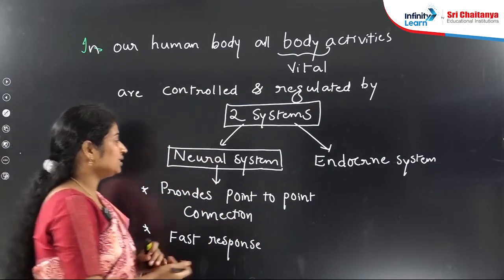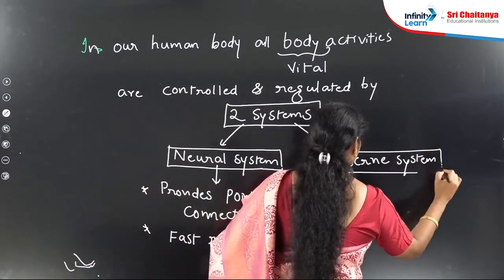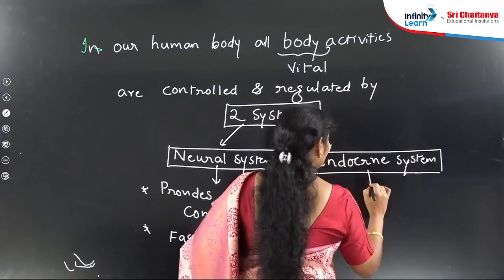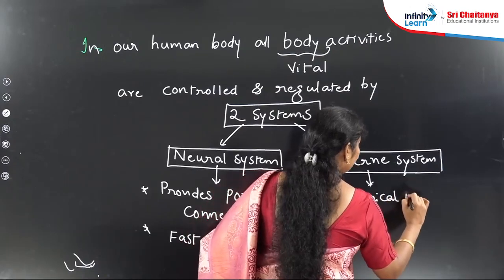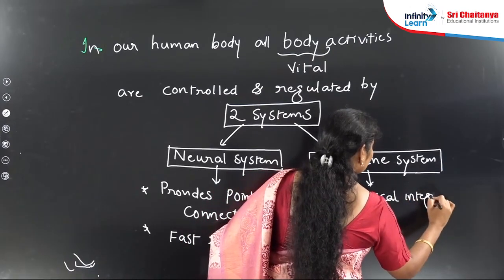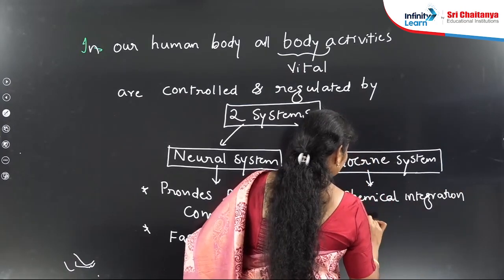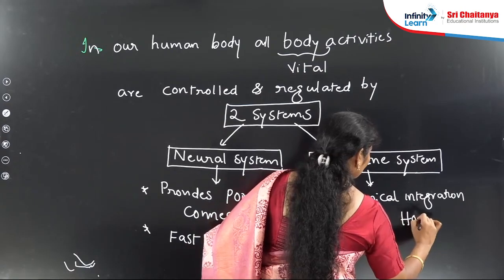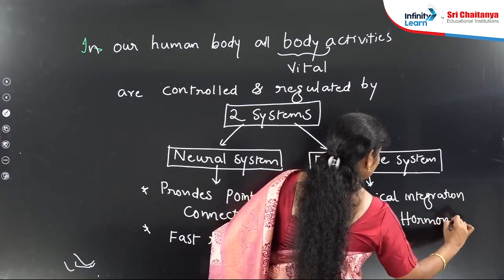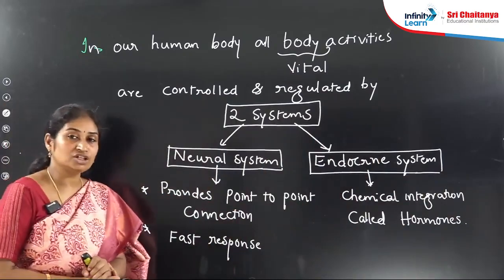And the second one is endocrine system. In this endocrine system, the activities are regulated by means of chemicals or chemical integration. That chemical integration is called hormones. So those chemicals we are calling hormones. Like this, all our body activities are regulated by means of these two systems.